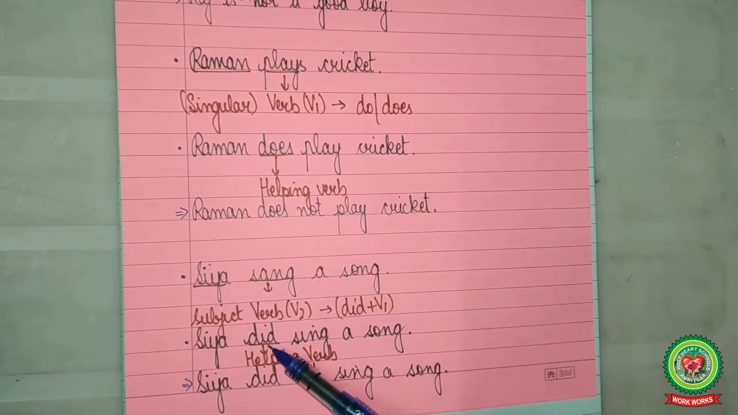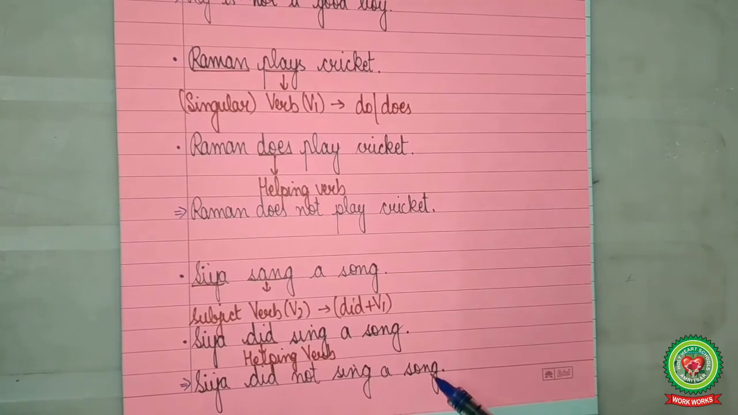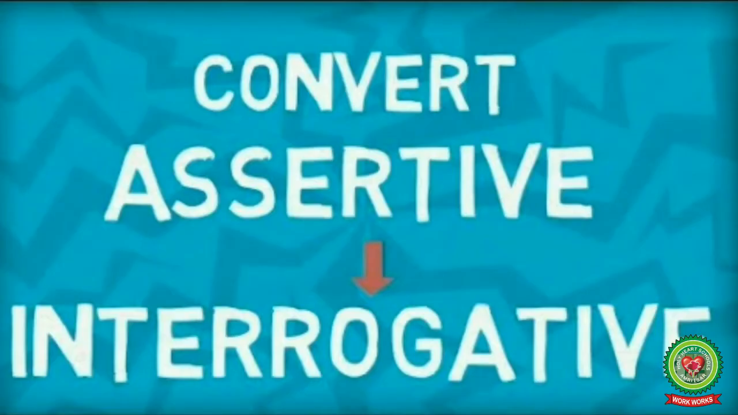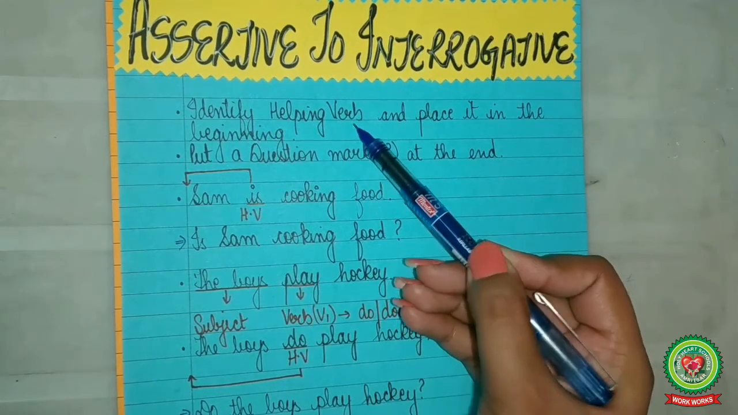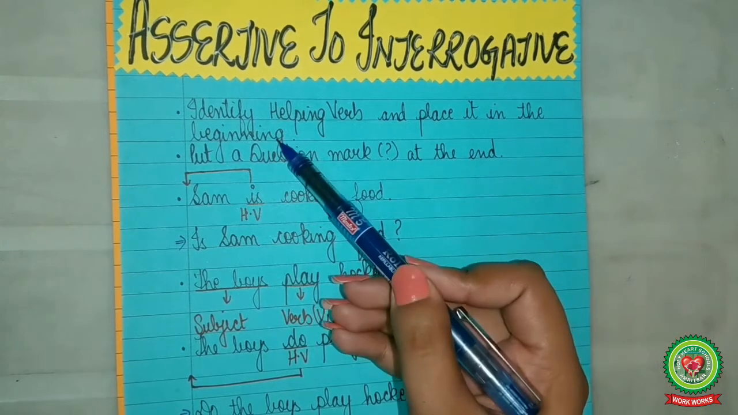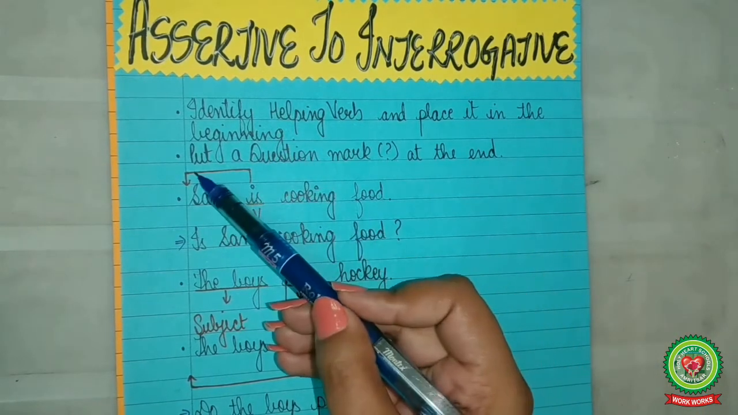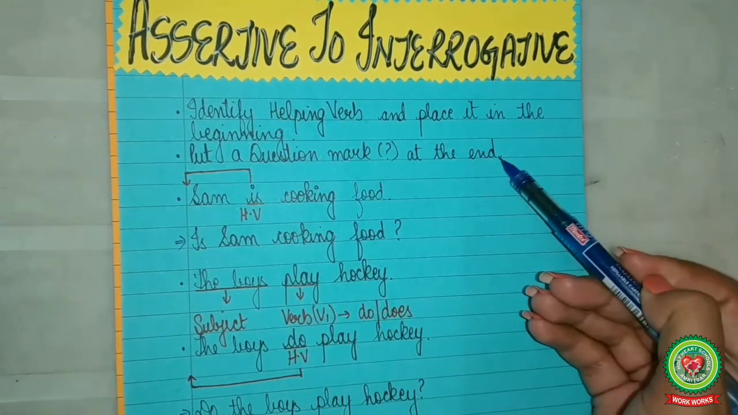Now we will identify the helping verb. Did is the helping verb. We will add not with did. So the answer is Sia did not sing a song. Now let us see how to change an assertive sentence to interrogative sentence. Now first we have to identify the helping verb and place it in the beginning. Now we will put the question mark at the end.